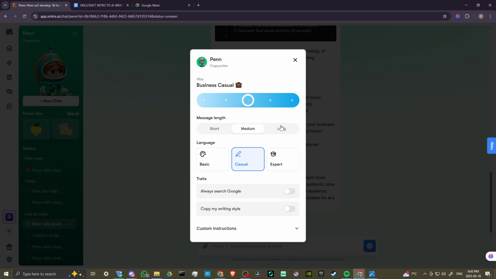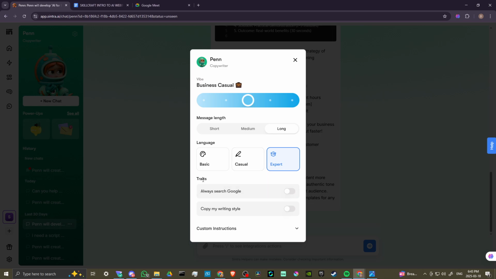I think that's good. We're going to go ahead and set this to long because I want to have more in-depth details from Penn. Also, I want to set this to expert. I want to make sure that we have expert style responses, not so much casual or basic, but we really want to have some details. So I'm going to go ahead and set that.